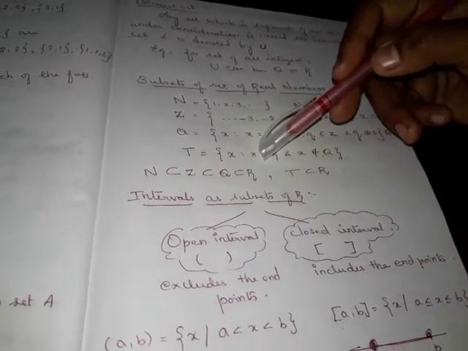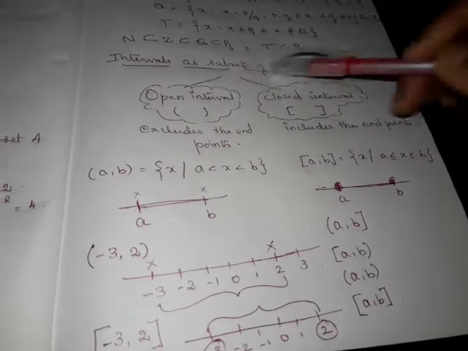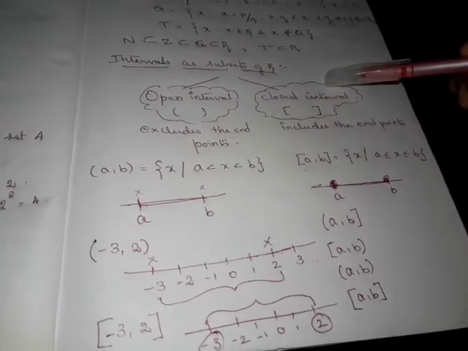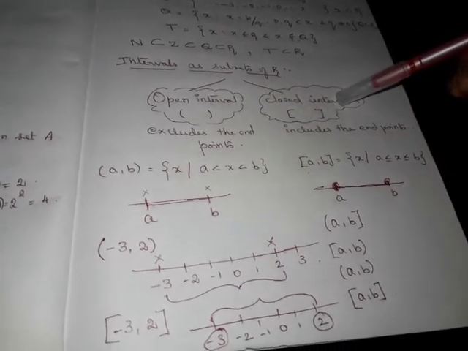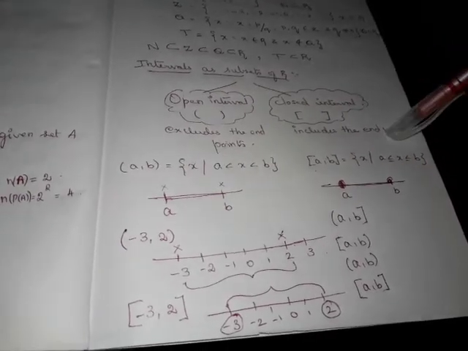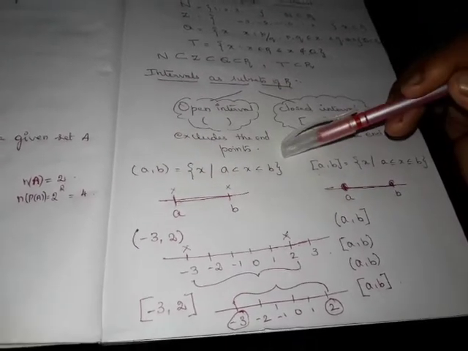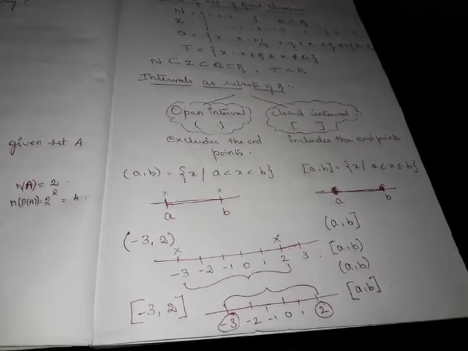Then we have seen a few subsets of real numbers: natural numbers, integers, rational numbers and irrational numbers. And then we saw intervals as subsets of R. Subsets of R can be expressed as two types of intervals. One is the open interval, another one is the closed interval. An open interval we will denote by round braces, and a closed interval we will denote by square braces, right? A closed interval includes the end points, whereas an open interval does not include the end points. And this is what we have seen in today's class. Now we will move on to the exercise.